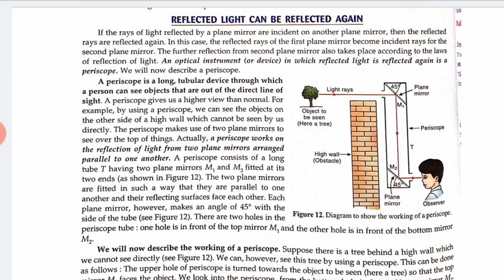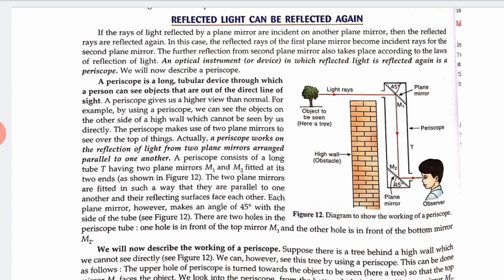A periscope works on the reflection of light from two plane mirrors that are arranged parallel to one another. Now we will describe the working of a periscope, how it looks and how we can see. Suppose there is a tree behind a high wall which we cannot see directly, as you can see in figure number 12. We can, however, see this tree by using a periscope.